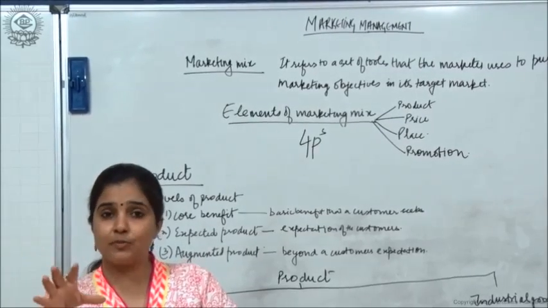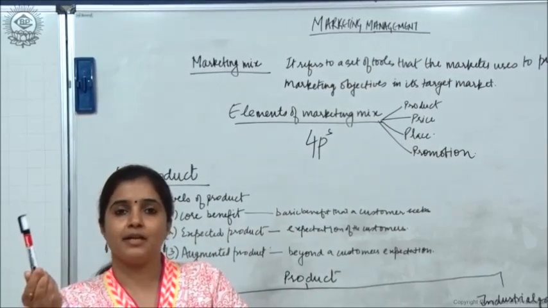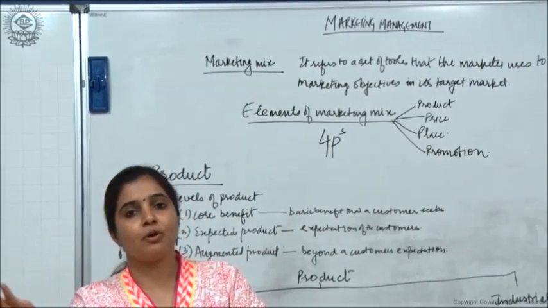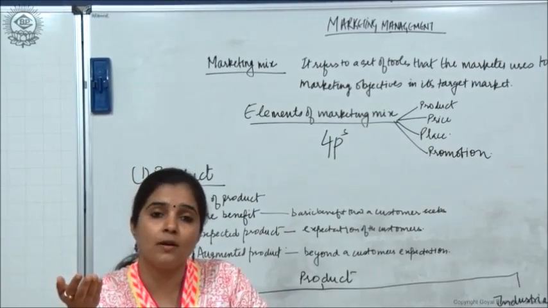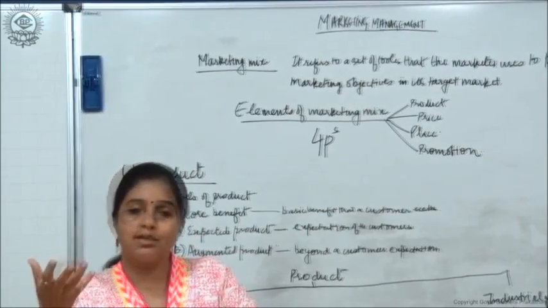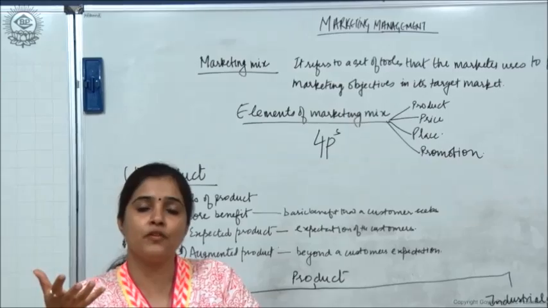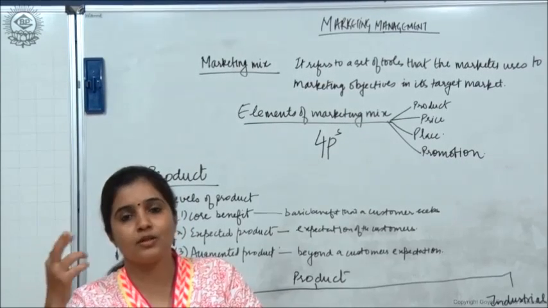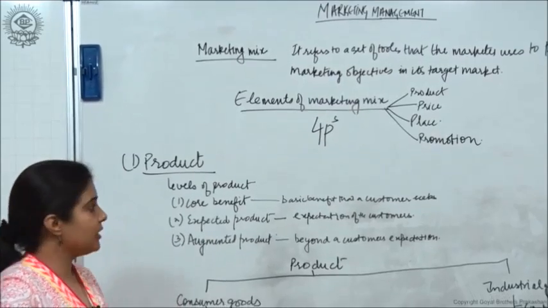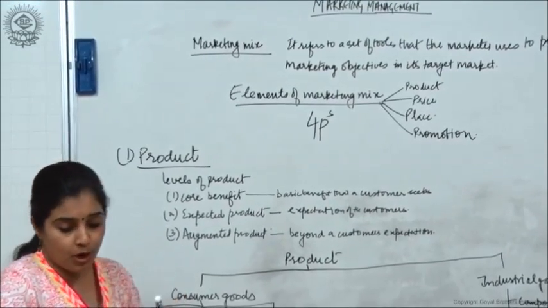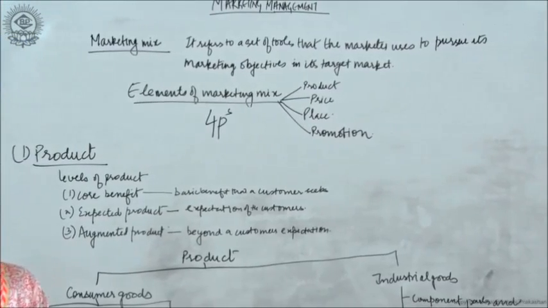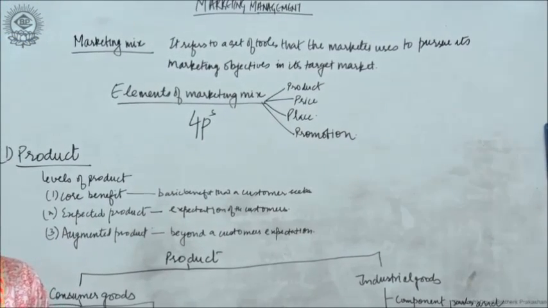When we talk about a tangible product, it is something like this pen, something that can be seen, touched and felt. An intangible product would be like a service. You go to a restaurant, you have food over there, the way you are served, that is a service. You go for a movie, you've bought a movie ticket, you've watched the movie, it's over. That's an intangible product. Clear? So a product is just a bundle of utilities involving product features and accompanying services.